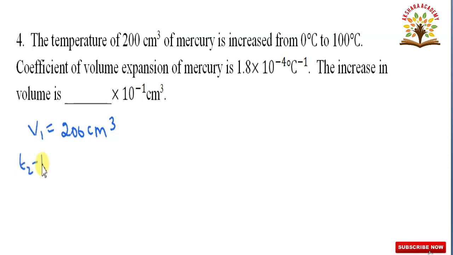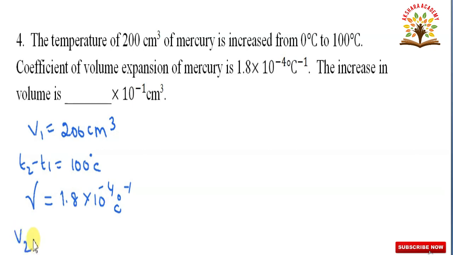T2 minus T1 is equal to 100 minus 0, how much? 100 degree centigrade. And gamma, coefficient of volume expansion, is denoted by the letter gamma. Gamma is equal to 1.8 into 10 to the power of minus 4 degree centigrade inverse. We have to calculate V2 minus V1.